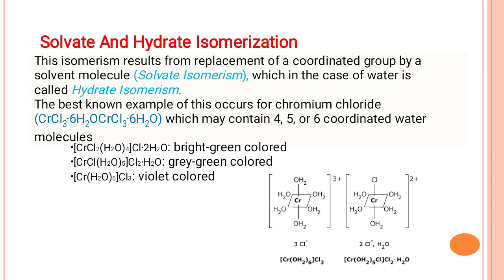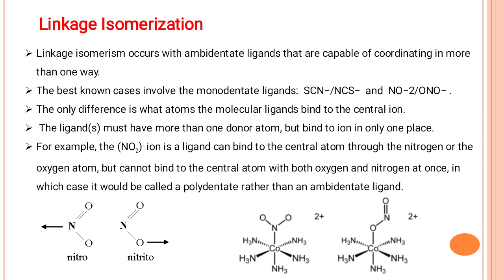How can we know how many Cl remain outside and how many remain inside the coordination sphere? That is by reaction with AgNO3. It depends upon how many molecules of AgNO3 are required to precipitate the Cl minus. Based on that we can tell whether Cl remains inside or outside. The Cl that remains inside, directly coordinated with the central metal ion chromium, does not react with silver nitrate. So we can identify how many chlorides are there.